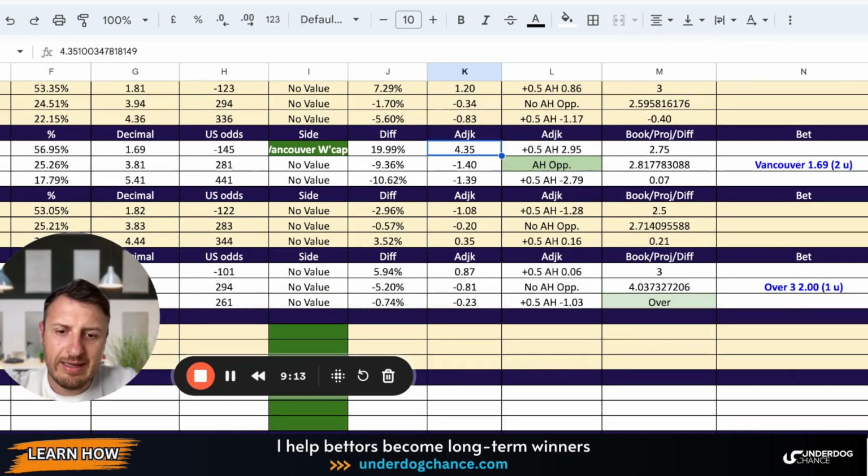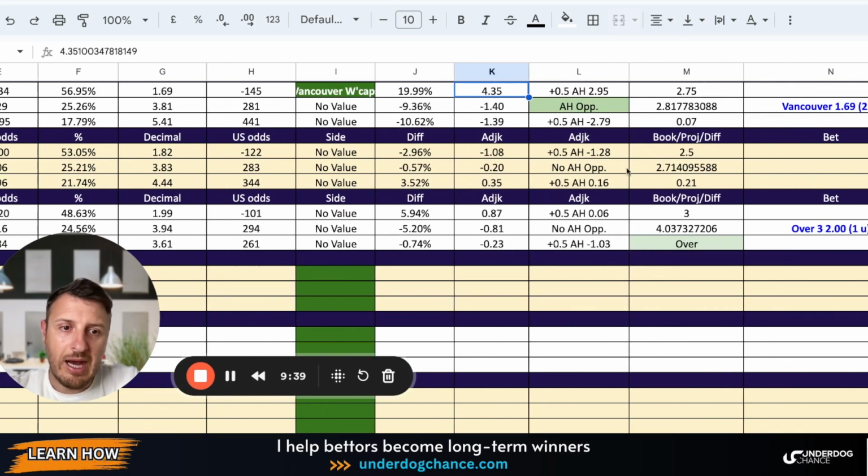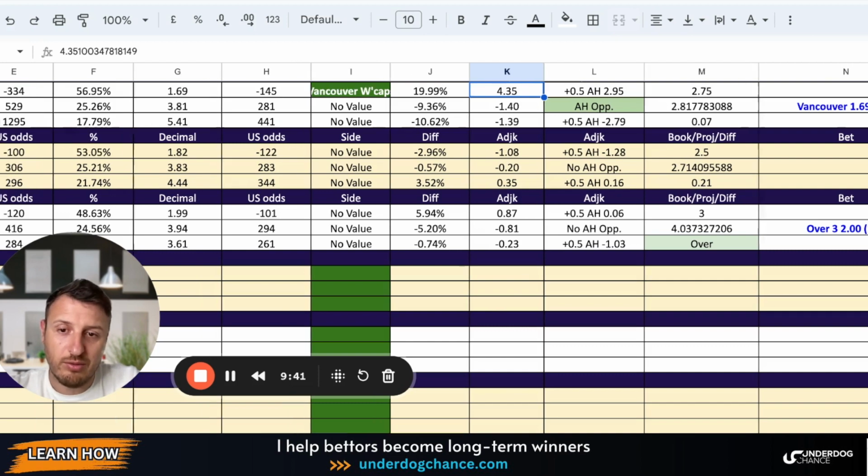Our next game, New York City FC against Rapids. My projection showed that home team should be minus 100. They're minus 122, which suggests that bookmakers slightly overrate the home team compared to my betting model, of course, right? No betting model is perfect. I like this quote: all betting models are wrong, but they are necessary if you want to win at sports betting. I don't find a lot of value in this game.